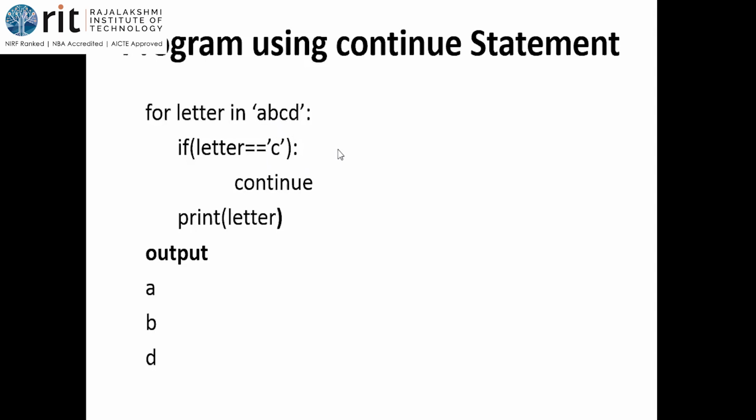See, in that case, you'll have to go with the or statement. If it is not equal to C, in A, B, D skip. Then A, B, D print, but use the is equal to symbol. We can give letter not equal to C, or letter equal to A, or letter equal to B, or letter equal to D. You can go with that particular logic also. So whichever logic you want, you can go with that. It is just a simple one that is being implemented here. What else? What are the other doubts?